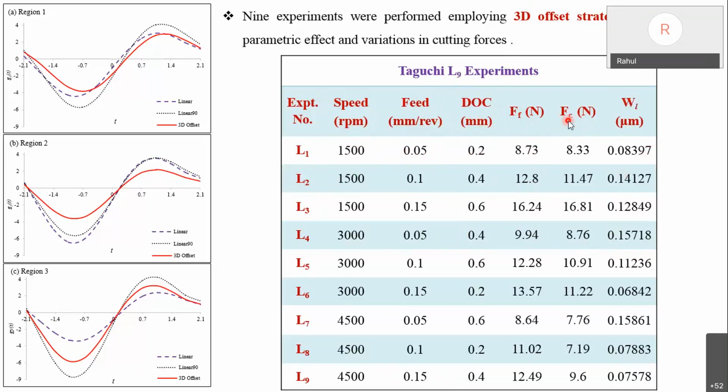Now here, unlike flattened milling where once we start the cut, from start to end the cutting force will remain the same and its magnitude is almost the same, in this case the effective radius and the instantaneous surface area are continuously changing, and the point of contact is continuously changing. So the force profile is not constant, the magnitude is immensely varying. So I have averaged out all the forces, I will show that, and then we have analyzed the parametric effect.